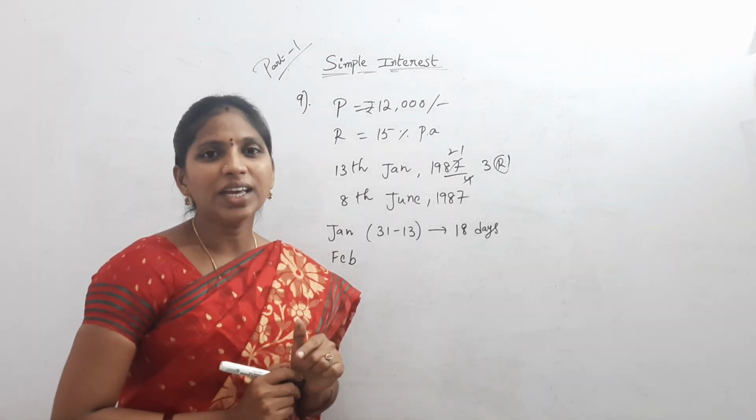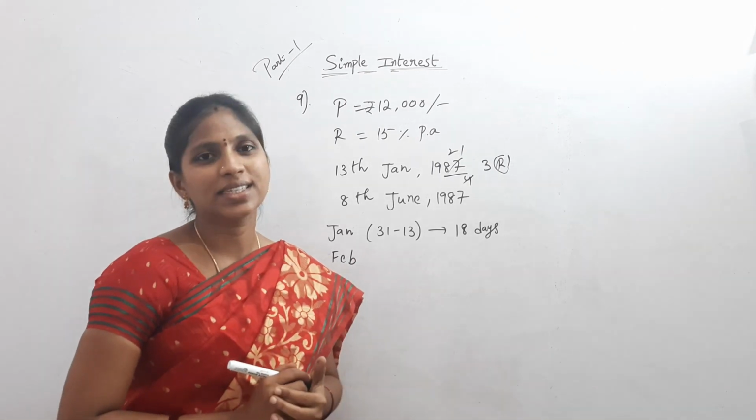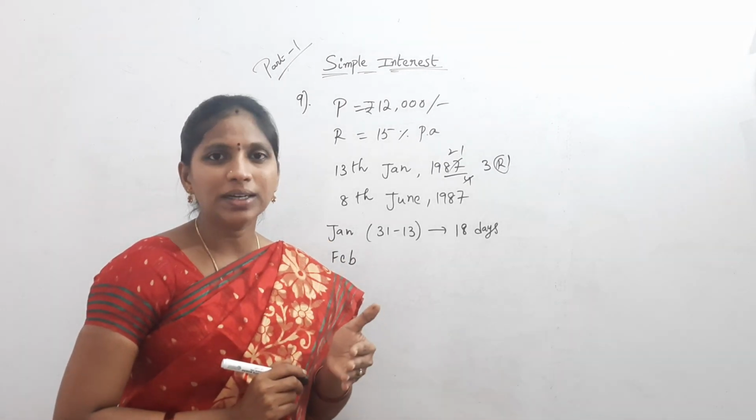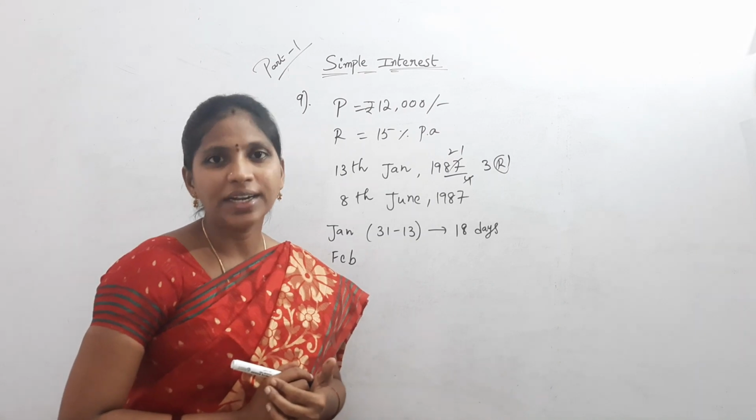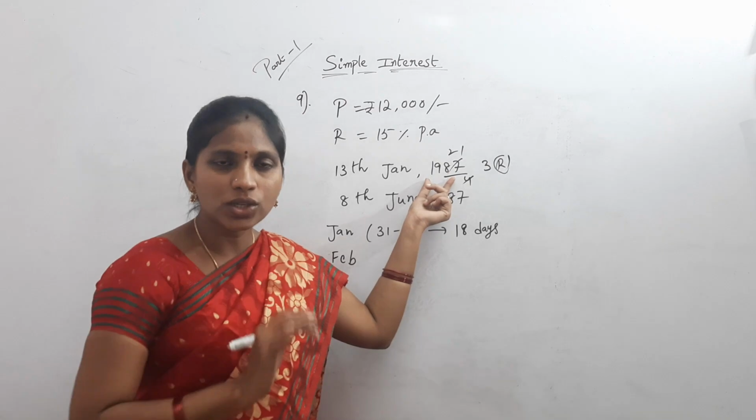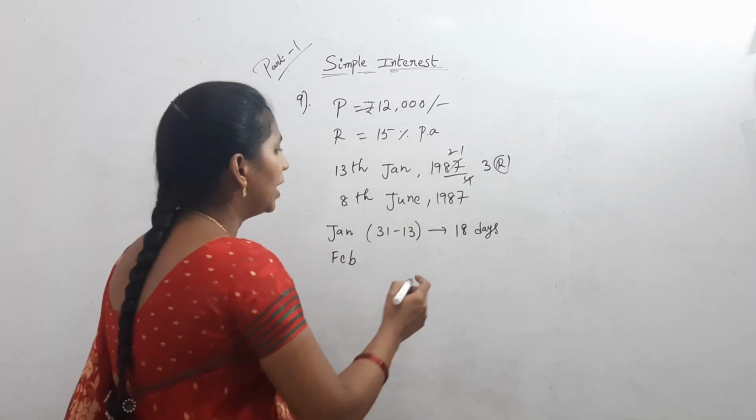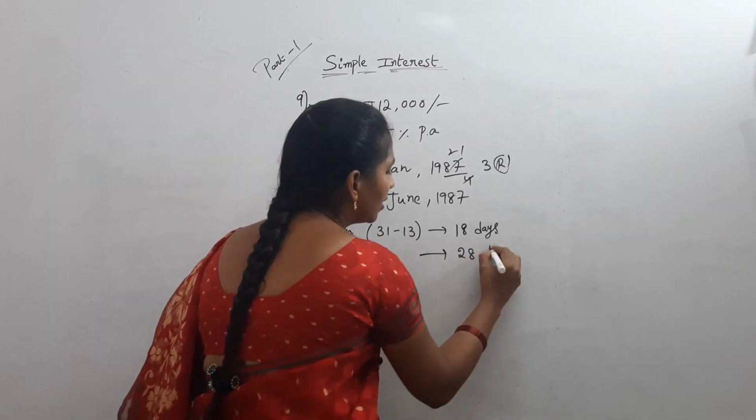If the given year is a non-leap year, then February has 28 days. Suppose it is a leap year, then February has 29 days. So here clearly 1987 is a non-leap year. So February has how many days? 28 days.